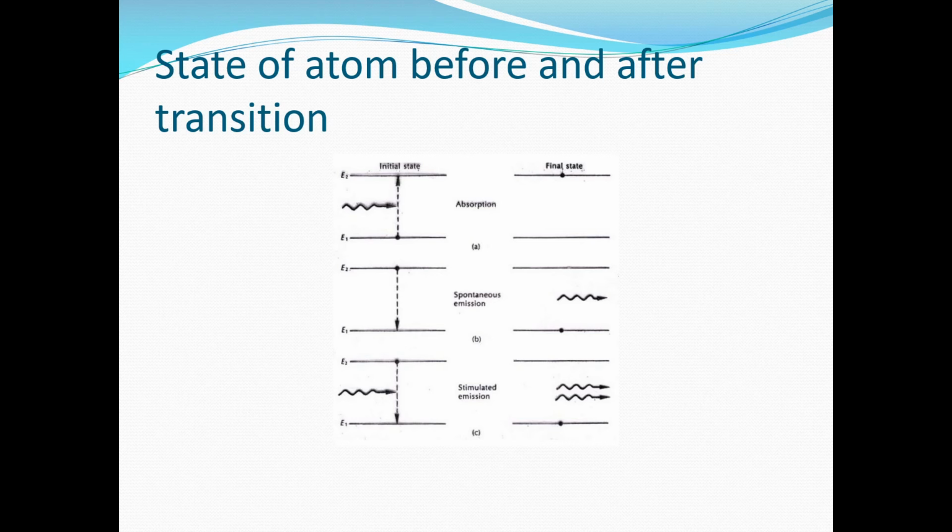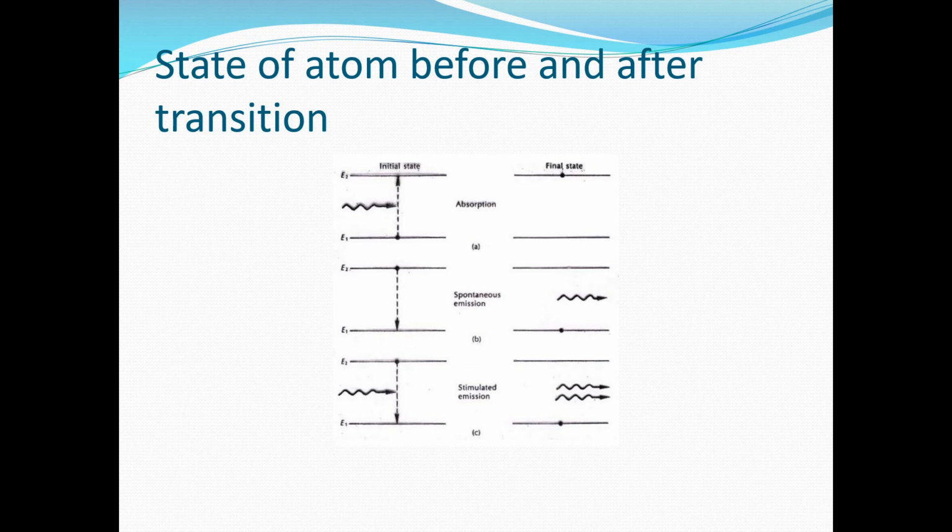But if this energy is not provided by the incident photon, then the electron will absorb the energy, but it will not reach the energy level E2. In this case, the electron gets shifted and occupies an intermediate step between E1 and E2. This intermediate energy level is called the metastable state. And after some time, the electron falls back to the original energy level, that is the ground level.